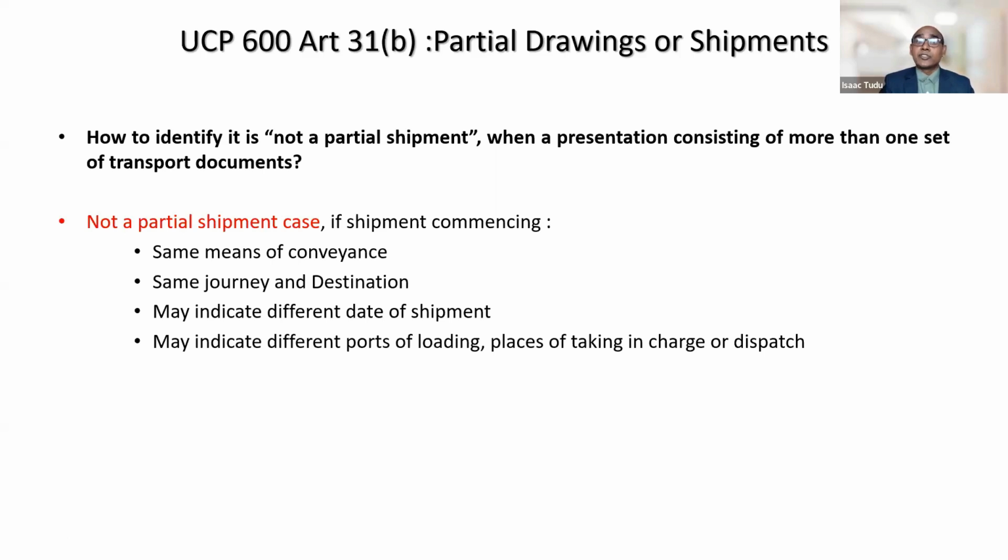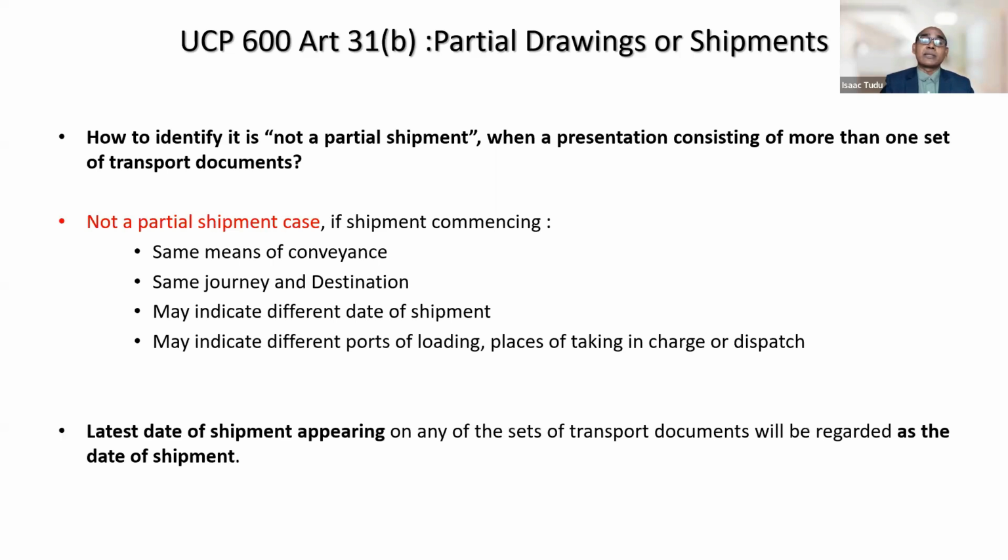Just wait and check, examine all presented bills of lading and see whether shipment commences on the same means of conveyance, meaning the same vessel has been used in both sets, going for the same journey and destination or not. If that is the case, then it is not a case of partial shipment, right?